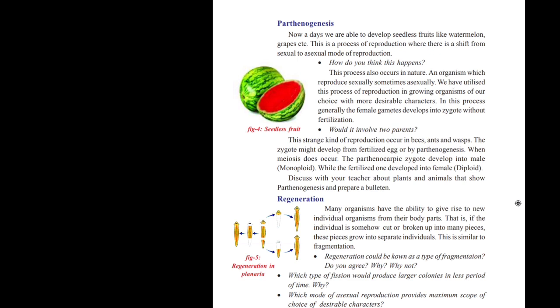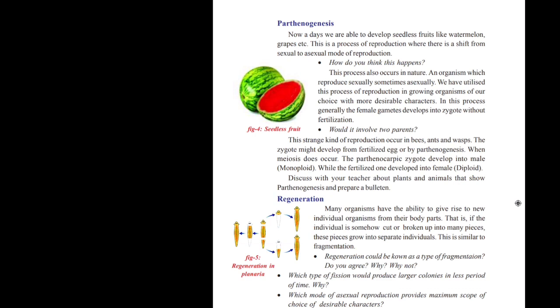So, just to clear the confusion, I am repeating again. In the case of bees, ants, and wasps, first of all, just observe one point. First one, the female gamete develops into zygote. Okay. Second point, the zygote develops into female ants, female bees, female wasps.